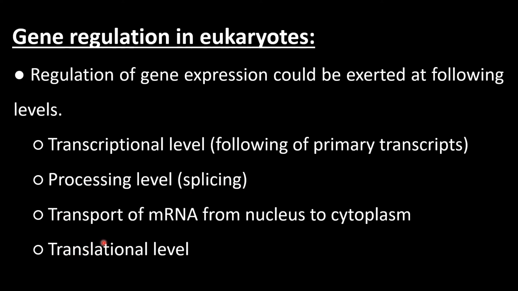Third is transport of messenger RNA from nucleus to cytoplasm, and fourth is the translational level. So these are the 4 levels at which gene regulation in eukaryotes can be studied.